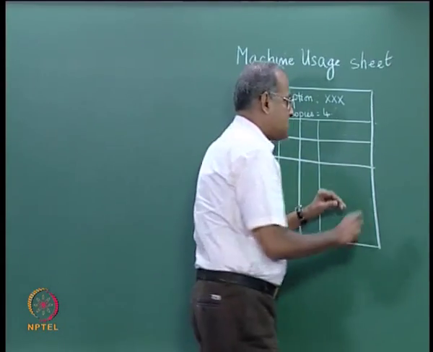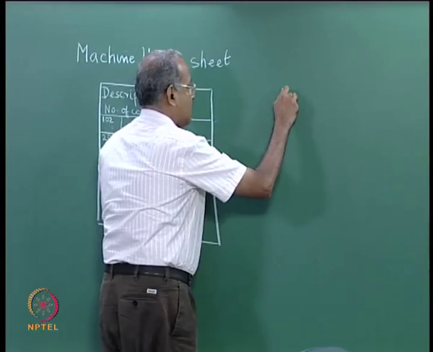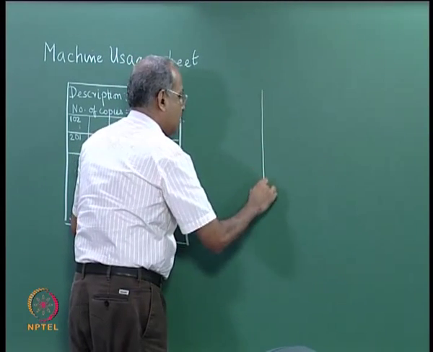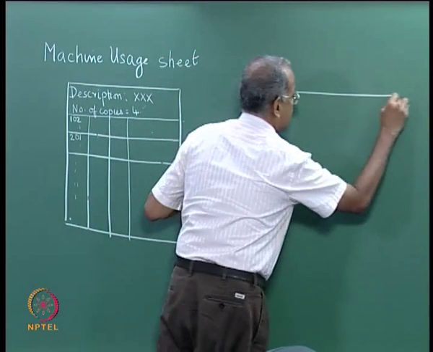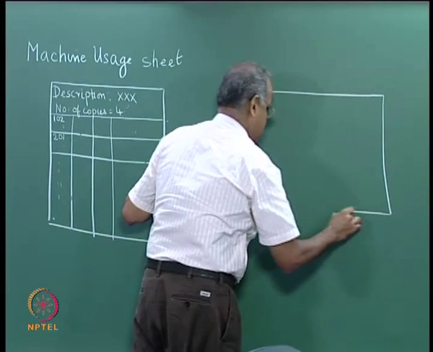Now, there are also times when the machine component incidence matrix was not a 0-1 matrix, but it was more.